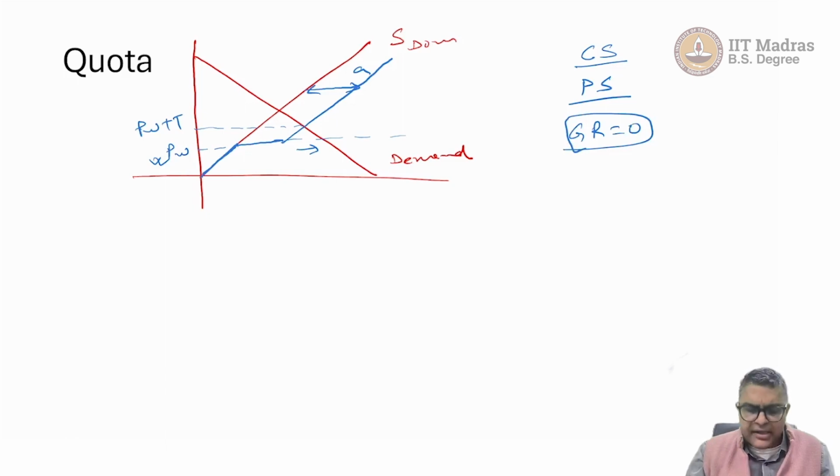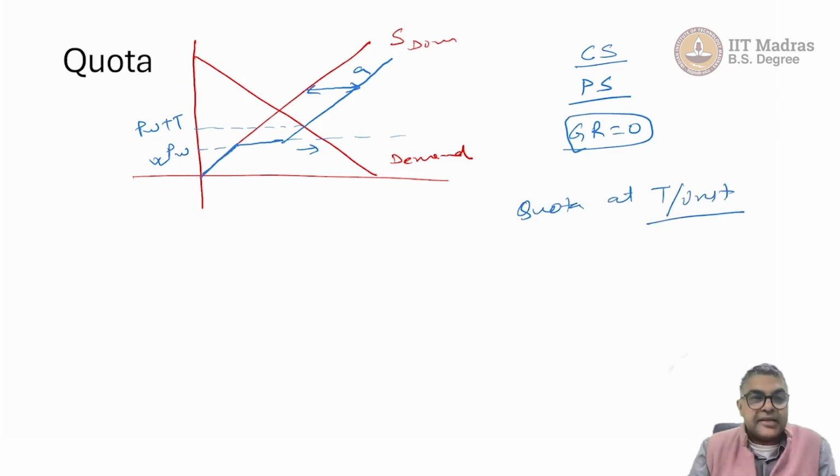Of course, there are different things government can do also. Government can sell quota at T per unit, and then implications are going to be the same, but the basic idea is that these are the different ways the government can intervene in the market.